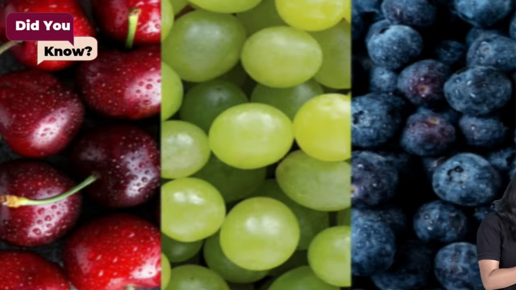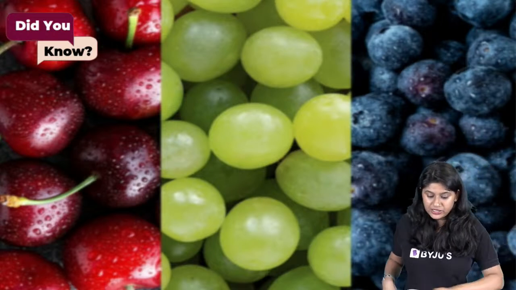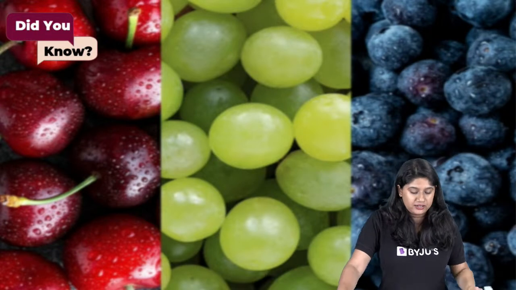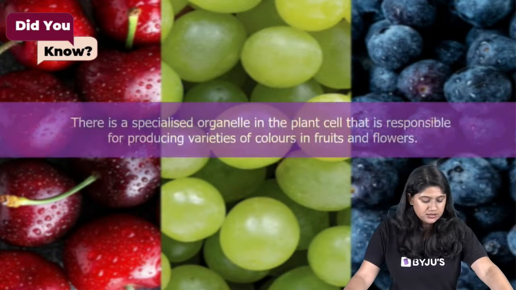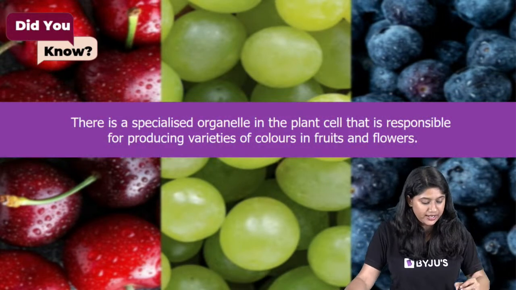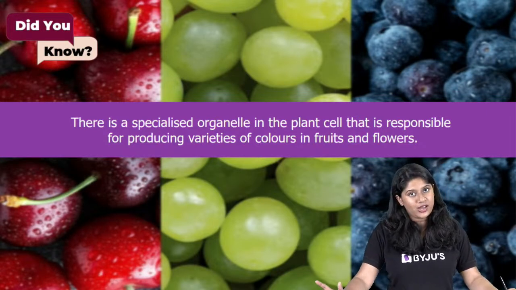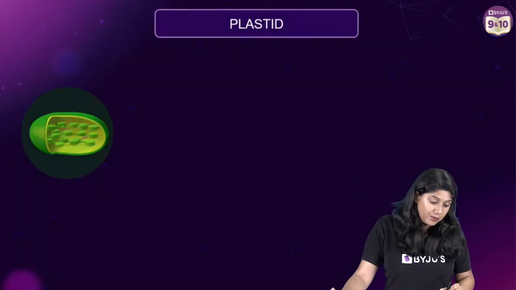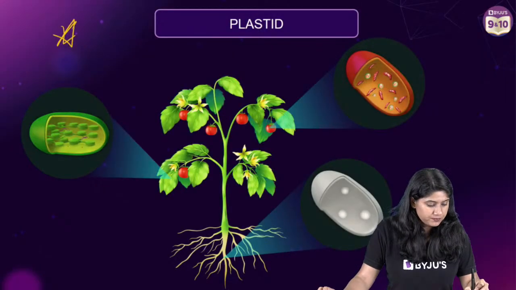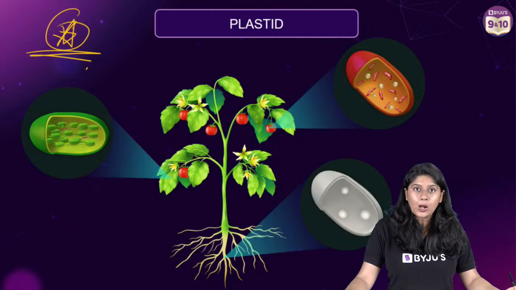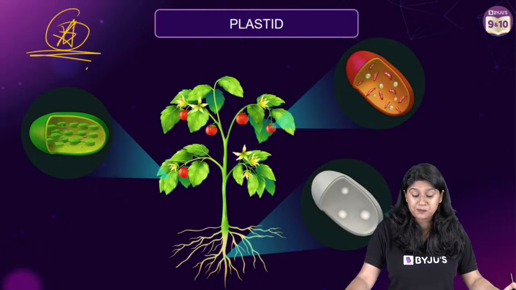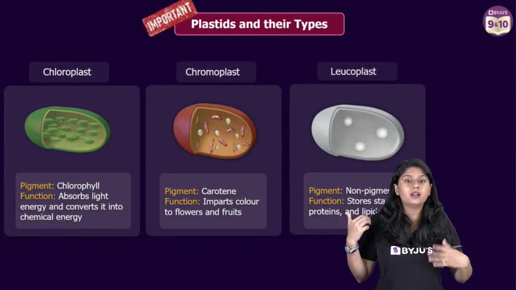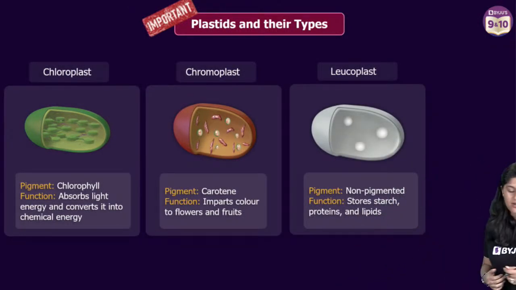Yes, very good everyone. So what we have over here are the different types of fruits, and of course they all are in a very beautiful, vibrant color. What is the meaning of this? They have very specialized pigments in organelles, and because of those, we have the color. This is very important. We call them plastids, and we have 3 plastids in total. Everyone take a screenshot and we'll learn about it.